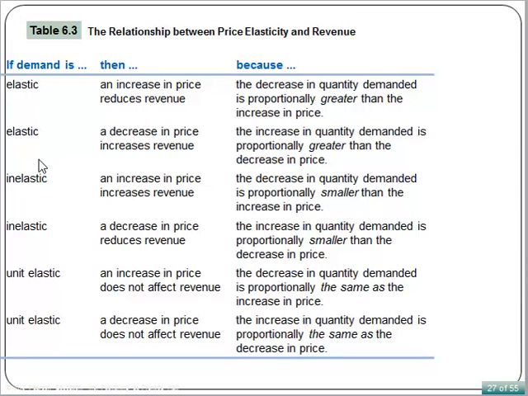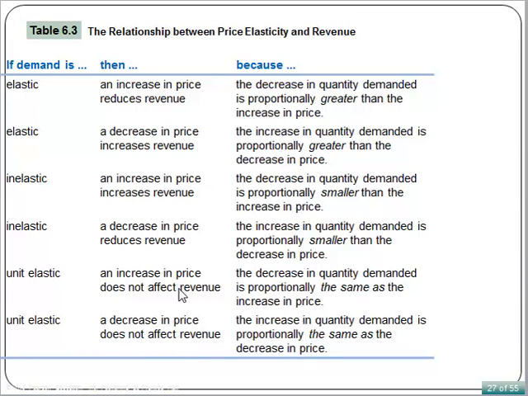If the demand is inelastic, an increase in price increases revenue. If demand is inelastic, a decrease in price will reduce revenue. If the demand is unit elastic, then an increase in price does not affect revenue. Same, a decrease in price does not affect revenue either.